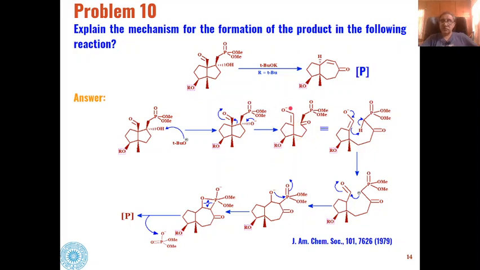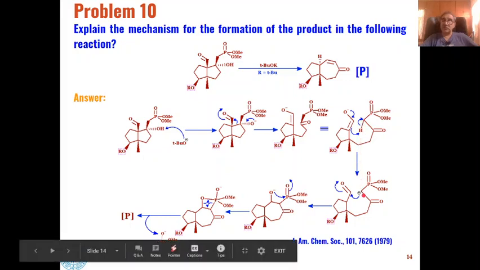Then this electron pair goes again to this place to form a carbon oxygen double bond. This pair of electrons will abstract this proton, and a carbanion of this type will be generated.